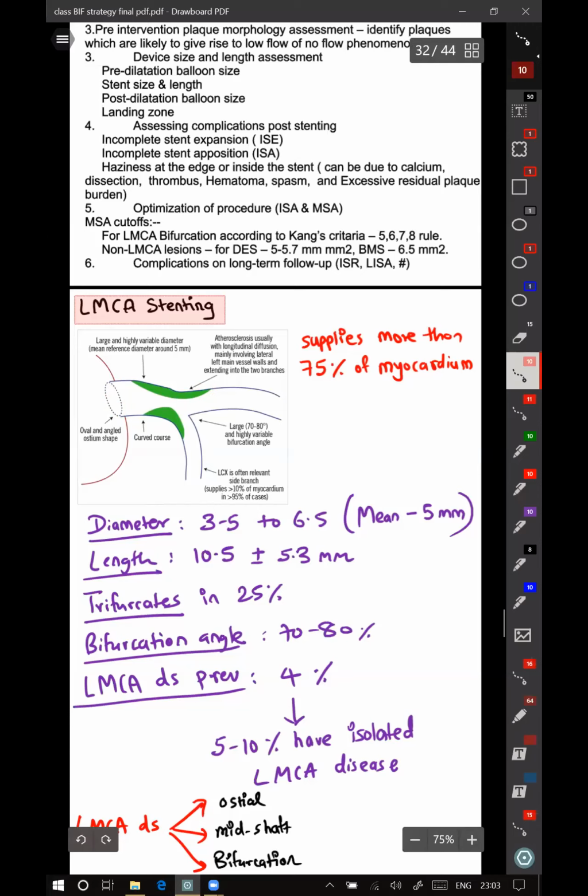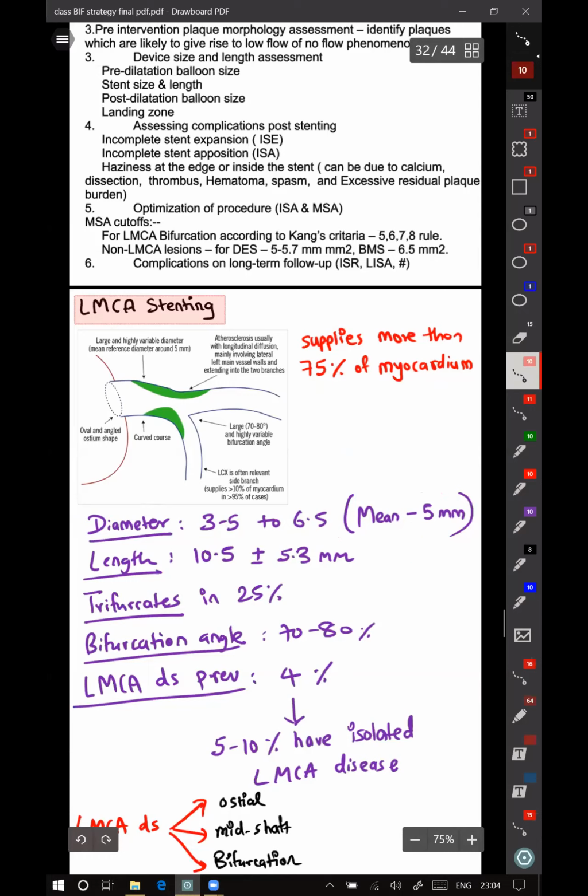The LMCA supplies 75% of the myocardium, where RCA is dominant. When LCX is dominant, left side is dominant, then it supplies even more, around 90 to 95% of the myocardium. So the diameter of LMCA can be 3.5 to 6.5 millimeters. Mean is 5 millimeters. As I showed you above, the stents which we have are till 4.5 by majority of the manufacturers.